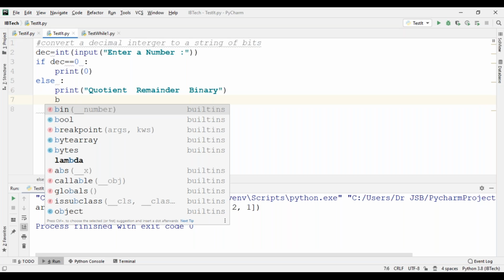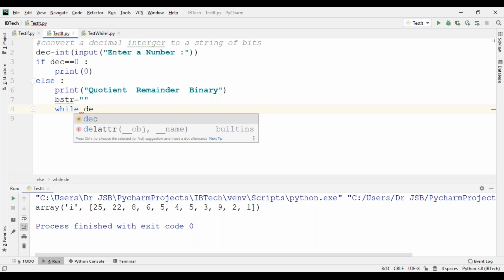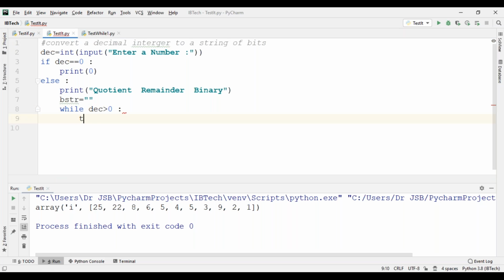Now the binary string bstr is equal to an empty string. Then while decimal greater than 0, now remainder is equal to decimal modulus 2, because we want to convert decimal to binary format, right?